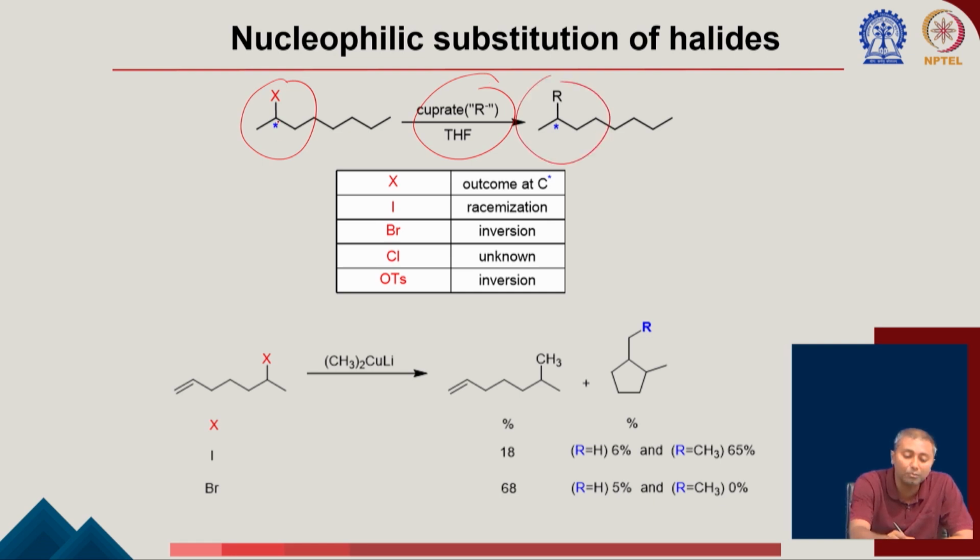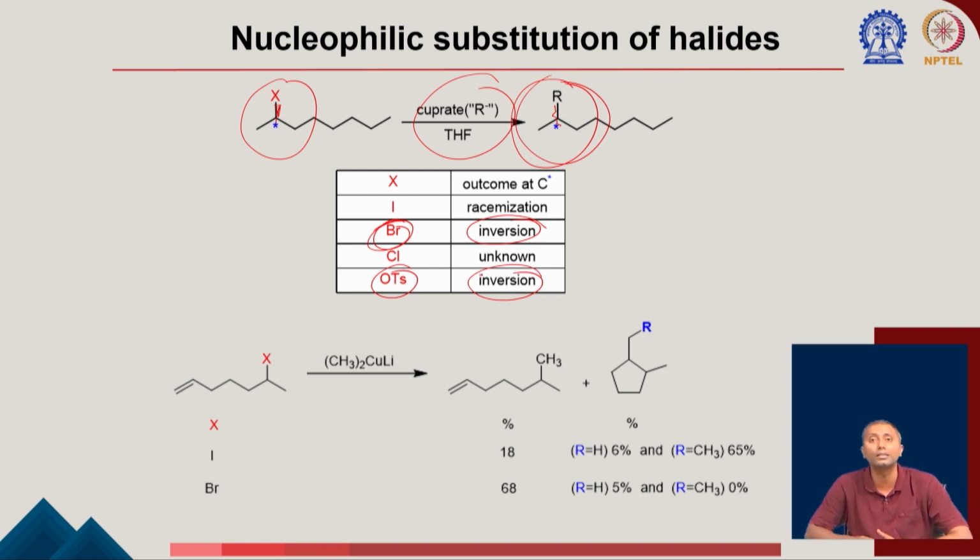So this stereocenter, if you start with the chiral compound, here the chiral halide, you end up getting a racemized product. But once you have a bromo or the OTs, in that case there is an inversion happening, very similar to an SN2 reaction. You see the stereochemistry inversion: if you start with S, you end up getting the R.